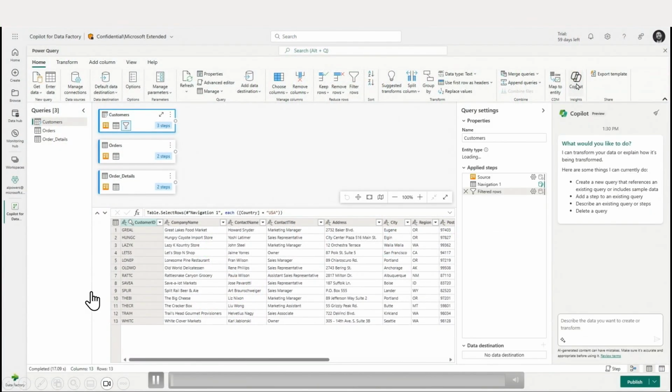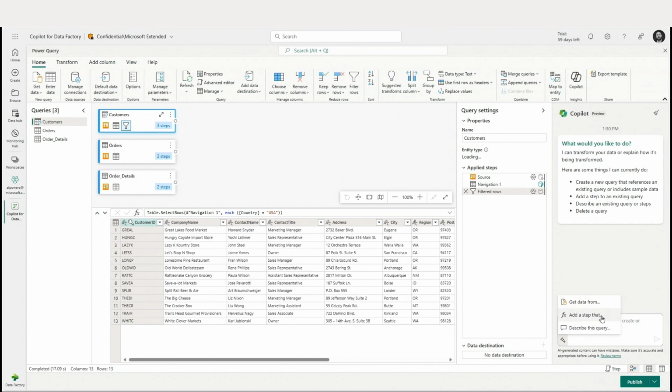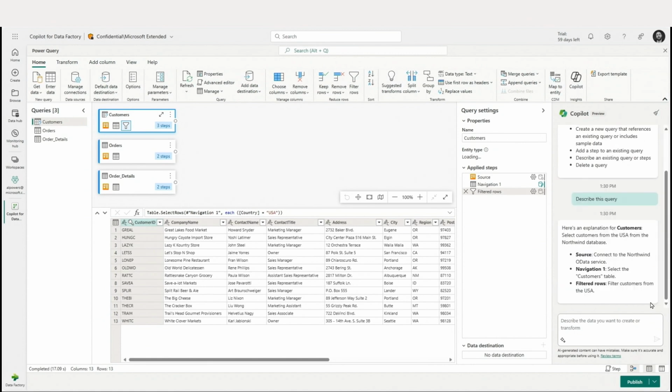Over here, we are in our data flow experience. And you're going to see on the right-hand side, we have our Copilot pane. I'm just going to start by interacting in natural language, asking it to describe the query. Maybe I've already been doing some work, so I just want to catch up on what I've already done over here. You can see we're connecting to our Northwind database. We're filtering out some of the data from the US. And so, OK, now I've got an overview of what we've already done.